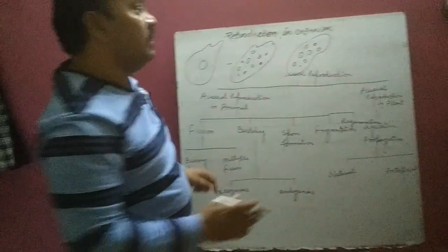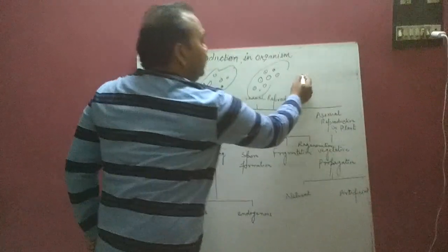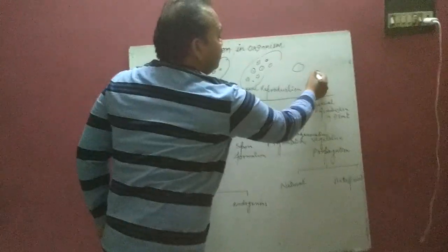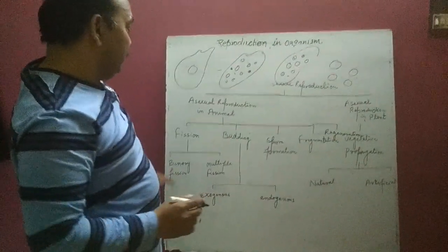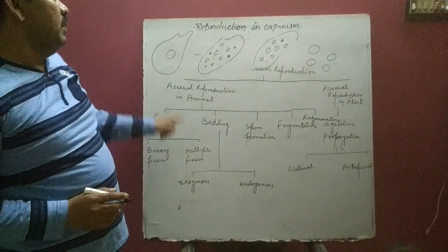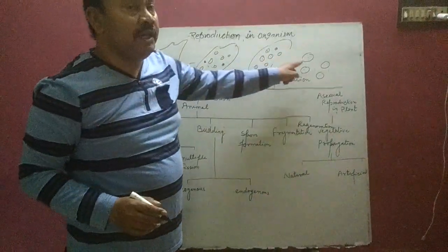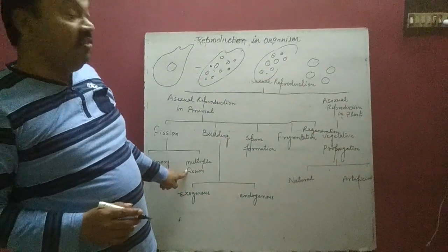Finally the parental cell is ruptured, and these come in contact with the substratum and germinate into new young ones. That is called multiple fission: from a single cell, many are formed.